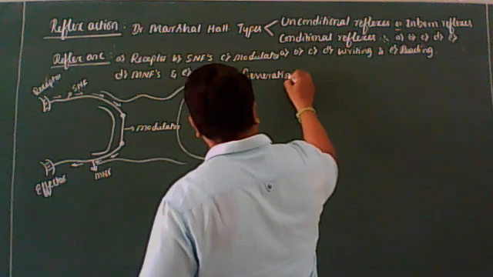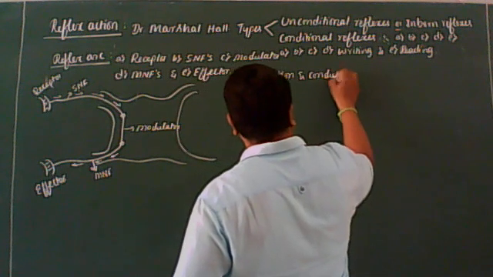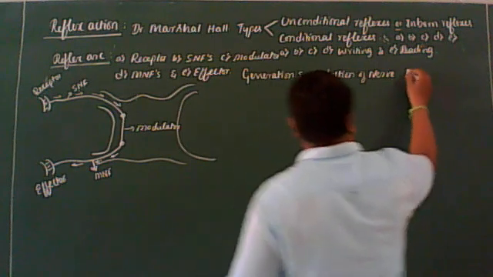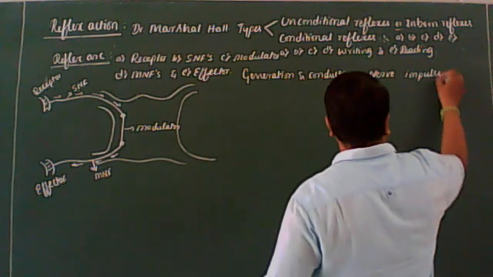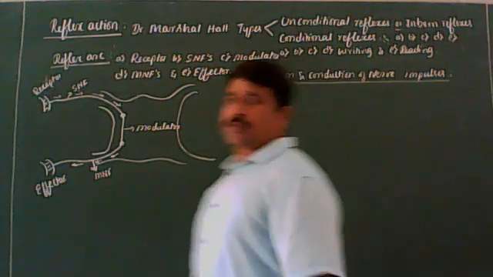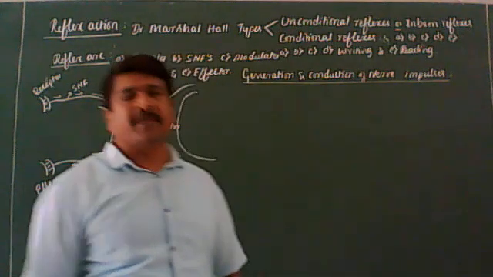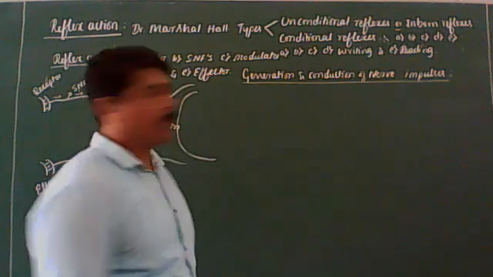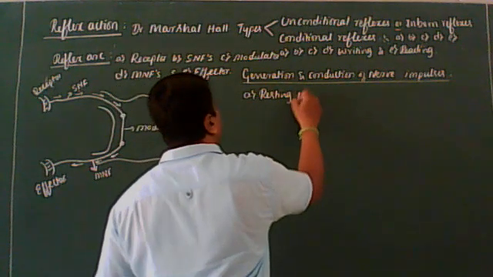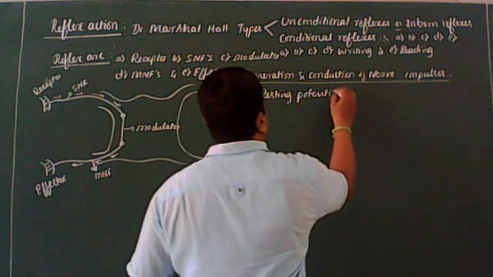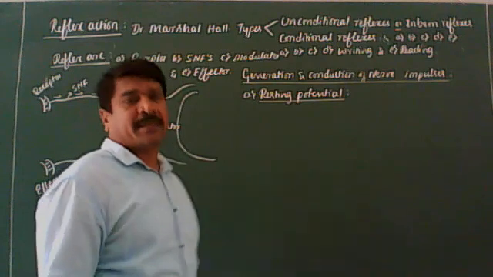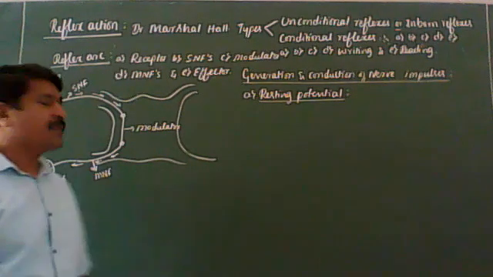Generation and conduction of nerve impulses can be studied under the following headings. One is the resting potential.